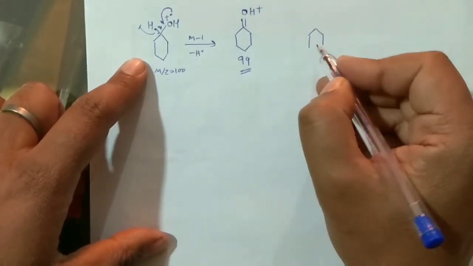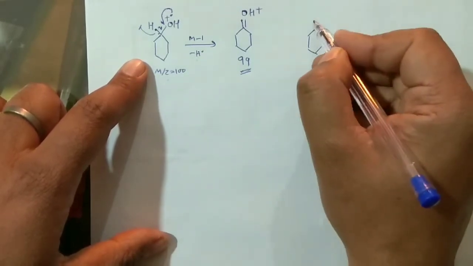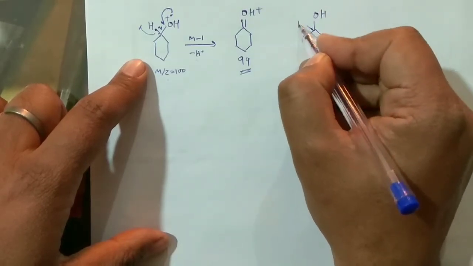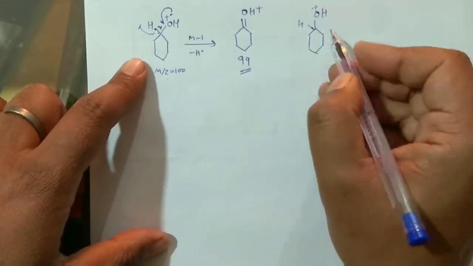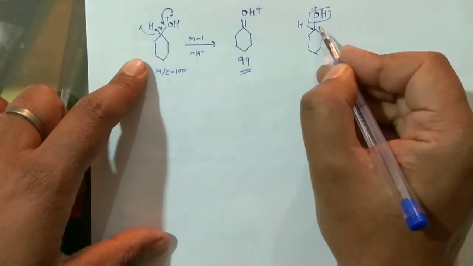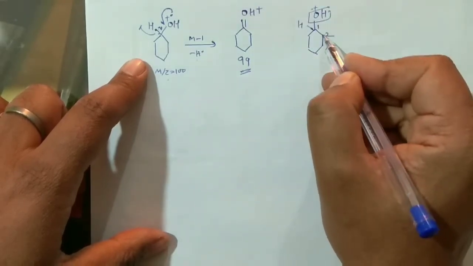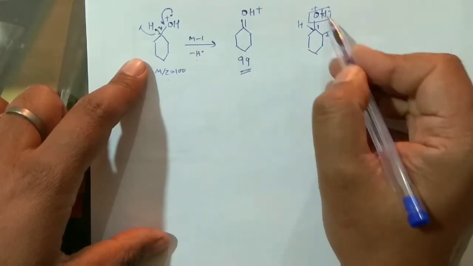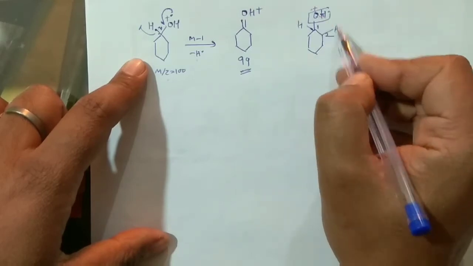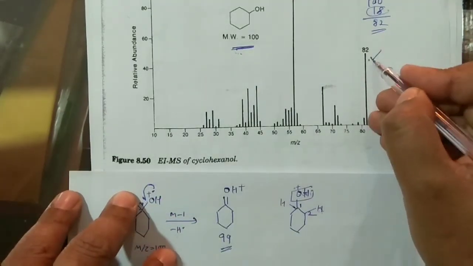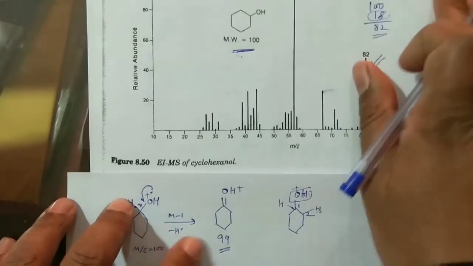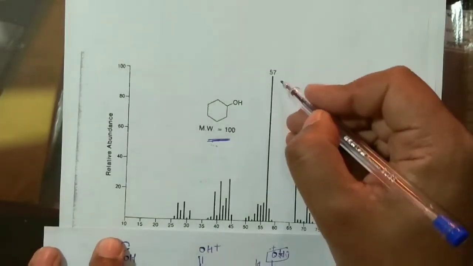What it can do, say this was your OH, and of course the hydrogen was there. So what can happen? This OH, right? So this is 1, this is 2. So hydrogen is also there. So it can undergo a 1,2 type of elimination, and this 1,2 elimination will give you the peak at 82. So you can explain this one. But you see, in case of this, again you see here, this peak is quite important. This is actually the peak at 57.